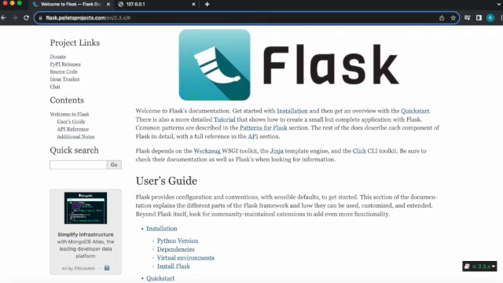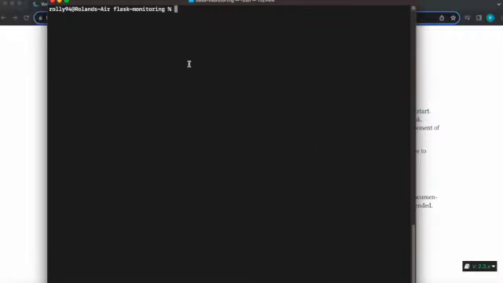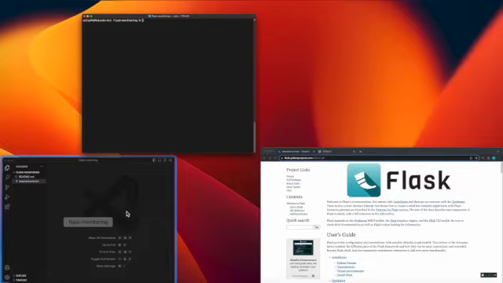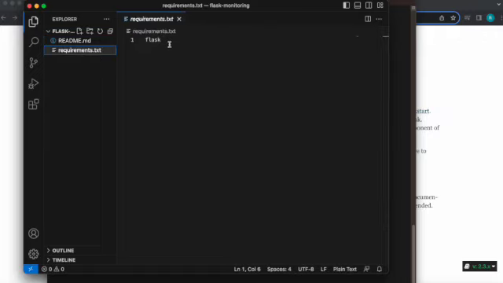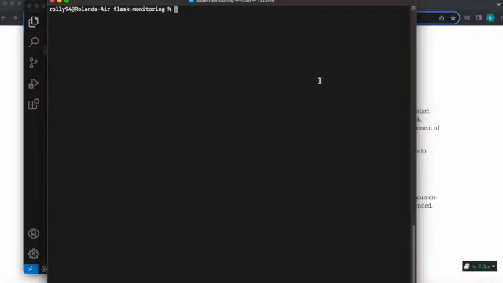So let's get started. To set up your environment, you're going to have to create a folder. I already created a folder called Flask Monitoring. If you go through that folder, I have a README file with some instructions on how you can run your application, and I have a requirements file with our dependency being Flask. So now we can go to that folder.